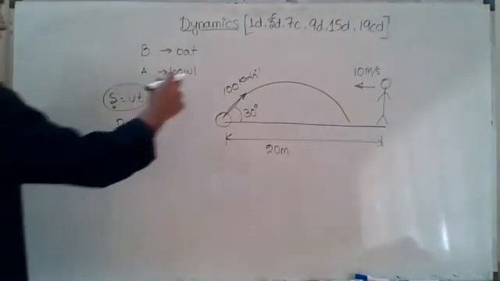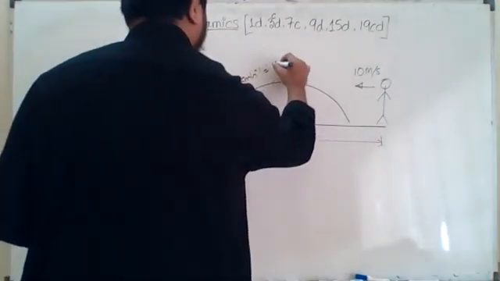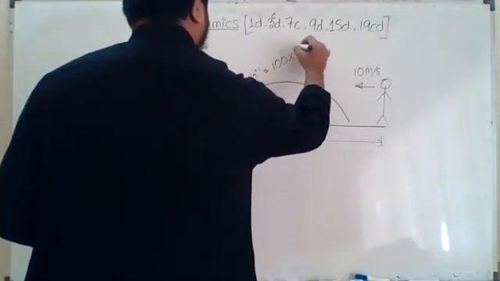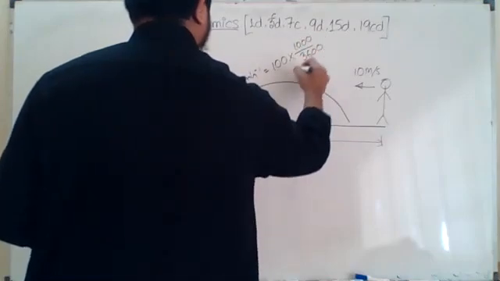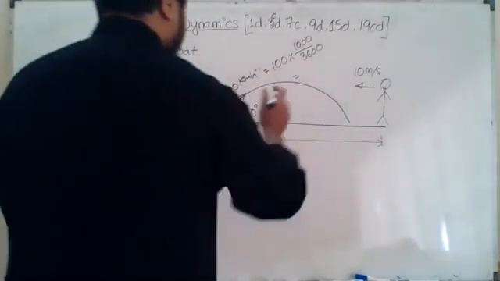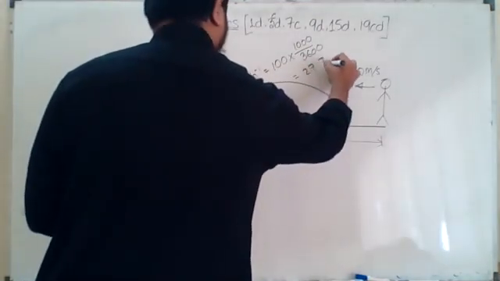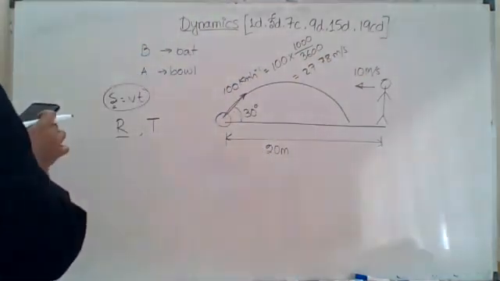Now this one, if you convert to meter per second, what will happen? 100 into 1000 divided by 3600. What do you get? 27.78 meter per second.